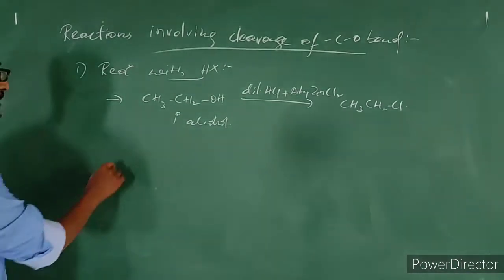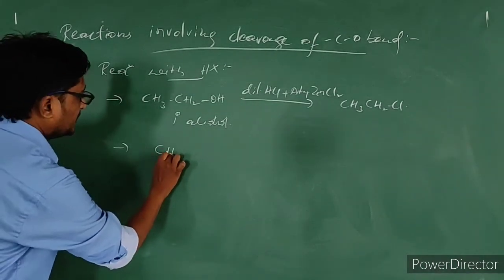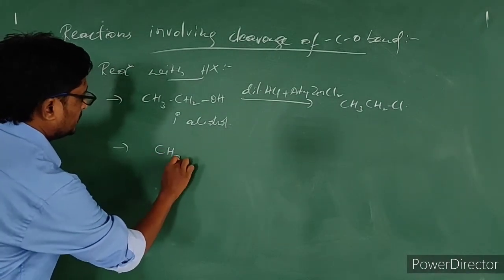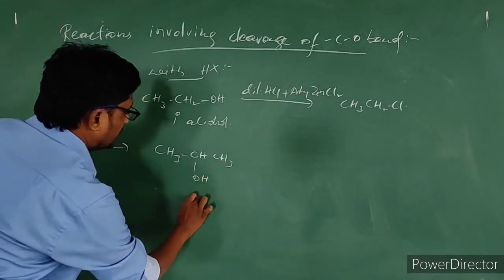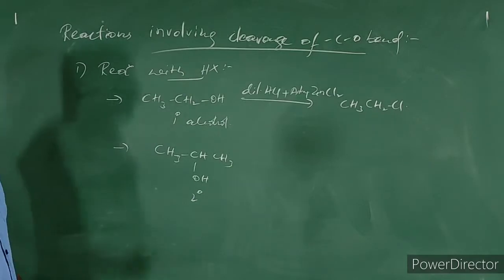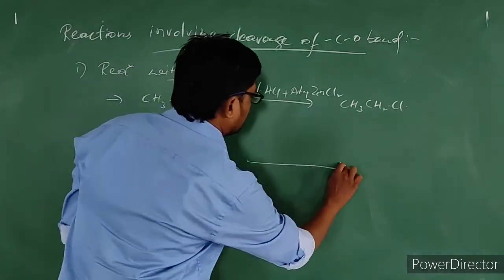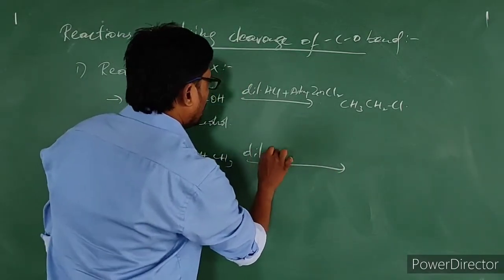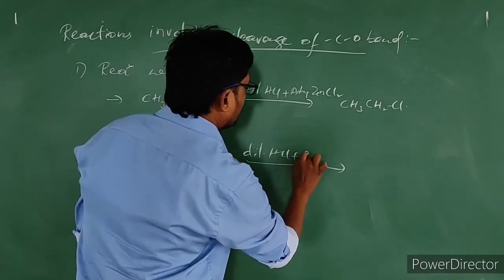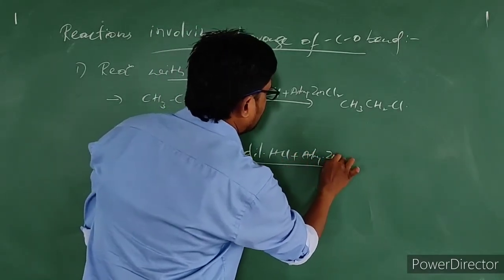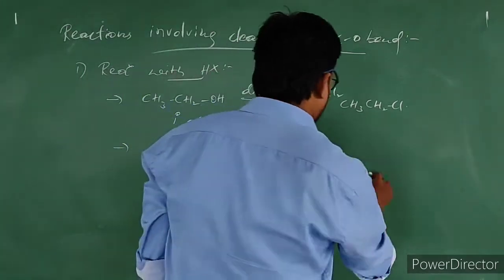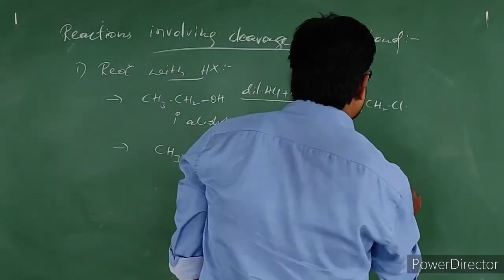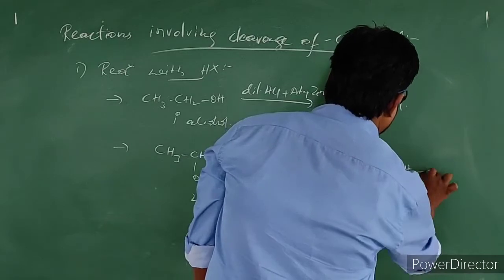In the same way, when we are treating secondary alcohol, this is nothing but secondary alcohol, with dilute HCl in presence of anhydrous zinc chloride, then this will produce secondary alkyl halide in this way.